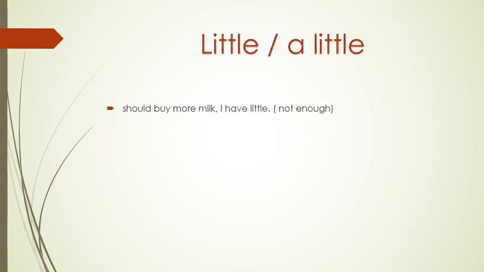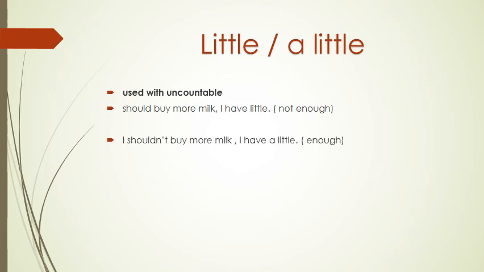The following one is little and a little. So both of them are followed by uncountable nouns. They are similar to few and a few, but little and a little are followed by uncountable nouns. The difference is that little has fewer letters and is not enough, but a little is enough. Look at the sentence: I should buy more milk. I have little. Milk here is uncountable. This is why we use little.